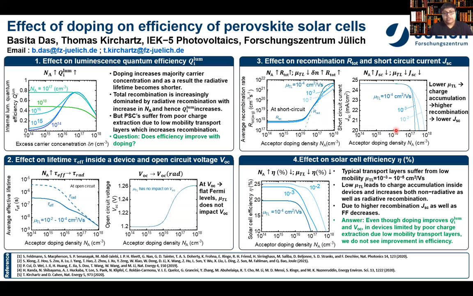So in the end, as a result of this charge accumulation inside the device due to poor transport layer mobilities and probably the decrease of the diffusion length, what we see is that the efficiency also decreases as a result of this decrease of short circuit current as well as fill factor. So away from the VOC, we do not have flat Fermi levels, and there is a lot of charge accumulation inside the device, which leads to more and more recombination inside the device, and thus the efficiency falls rapidly.